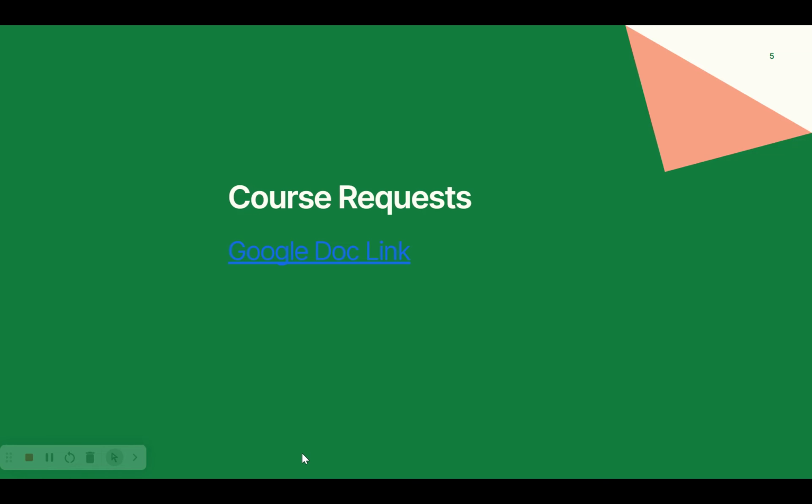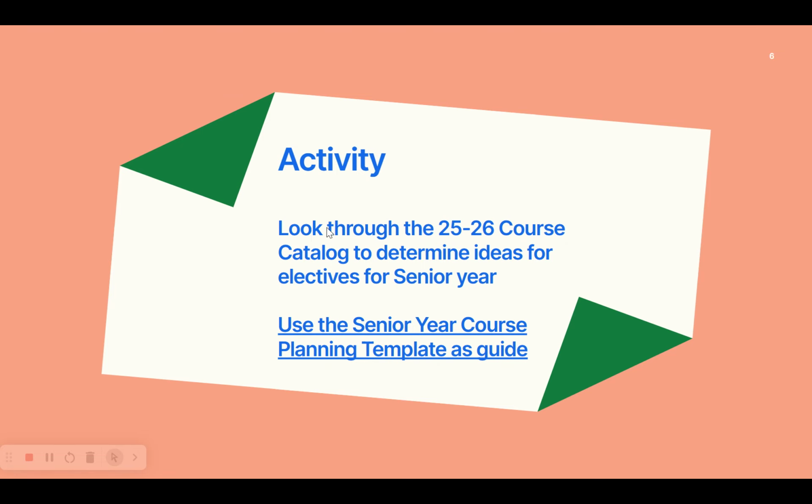All right, here we go. So now we're going to talk about course requests, and I'm actually going to tell you what your activity is going to be so I don't have to come back to this slide later. Your activity is going to be to look through the course catalog when you're all done, to determine some ideas for electives you want to take as a senior. And you're going to use the senior year course planning template as a guide. So that's what your activity is going to be today when we're all done with this.